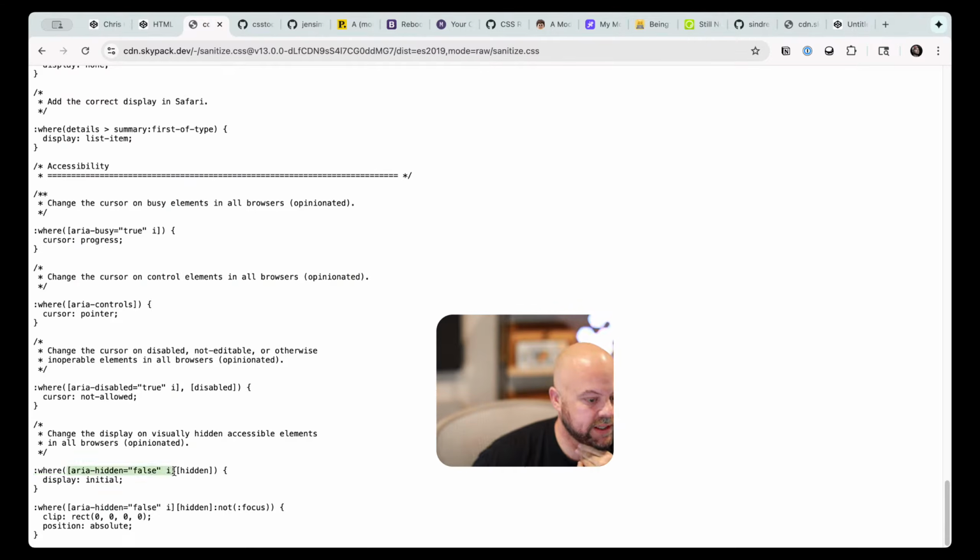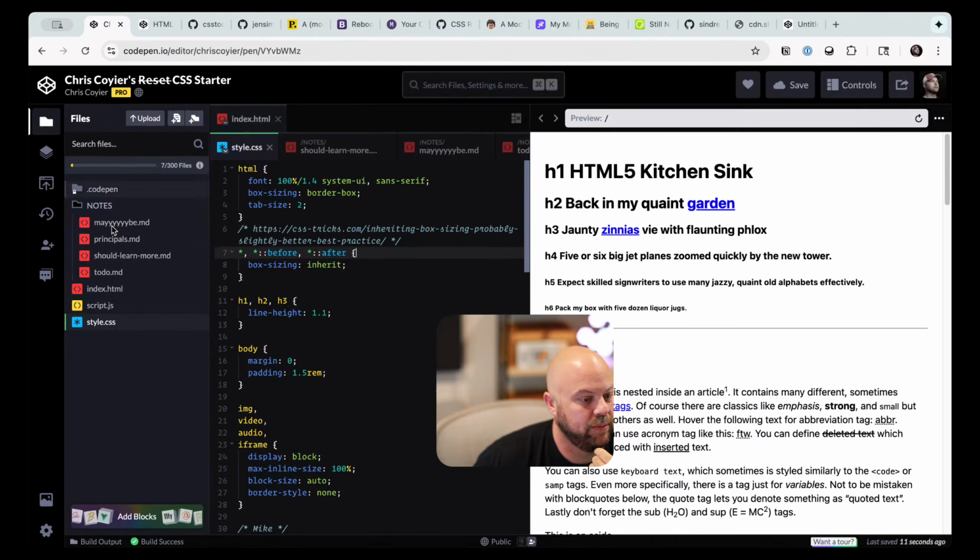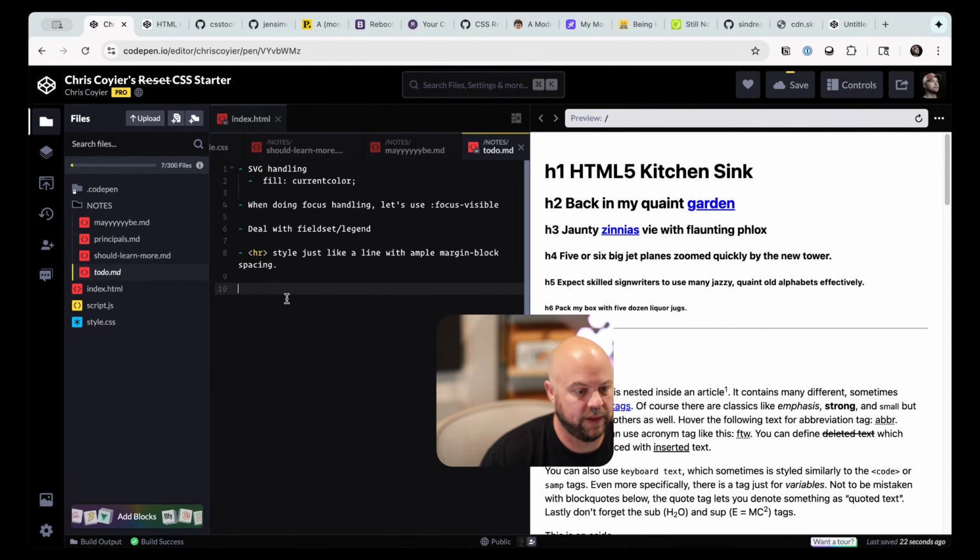Where aria-hidden is false, or it's hidden, display initial. I'd probably do revert or unset. I don't know, I think I like initial there. And when it is hidden, then you hide it like that. No, but I do want to put in our to-do list an accessible hiding class. Let's put a good one in our reset. That would be a smart idea.